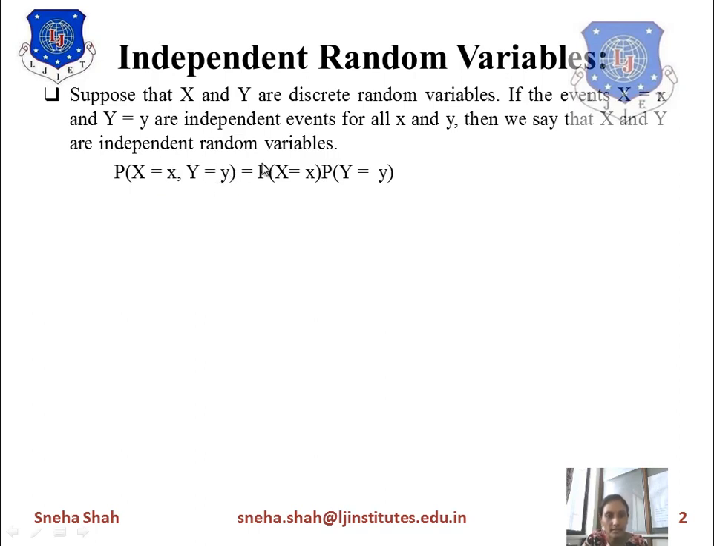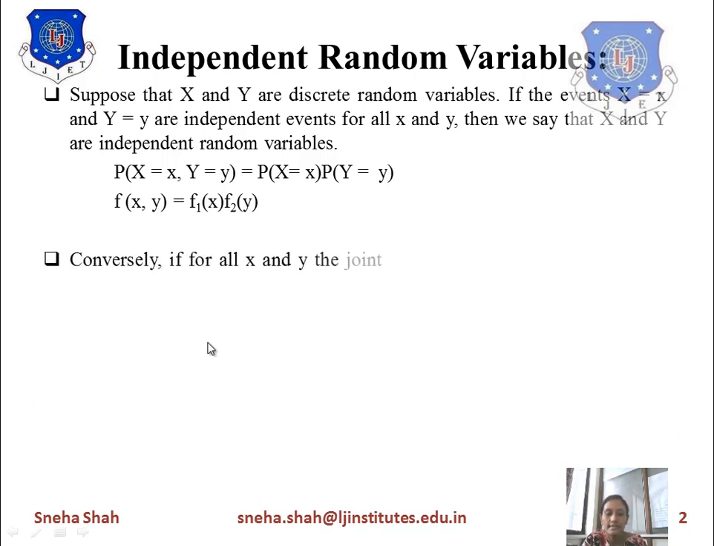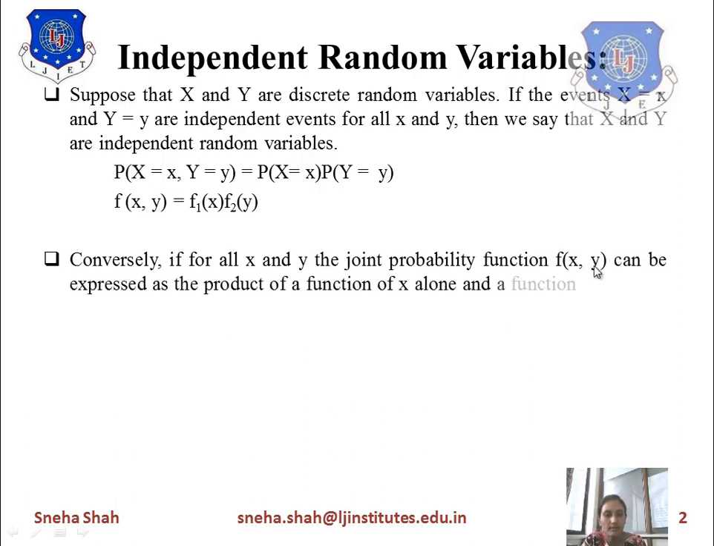Similarly, if we represent this probability in terms of a function, then function f of x comma y equals function 1, which is a function of x, and function 2, which is a function of y. So f1 of x into f2 of y. Conversely, if for all x and y the joint probability function f of x comma y can be expressed as the product of a function of x alone and a function of y alone, then x and y are said to be independent.